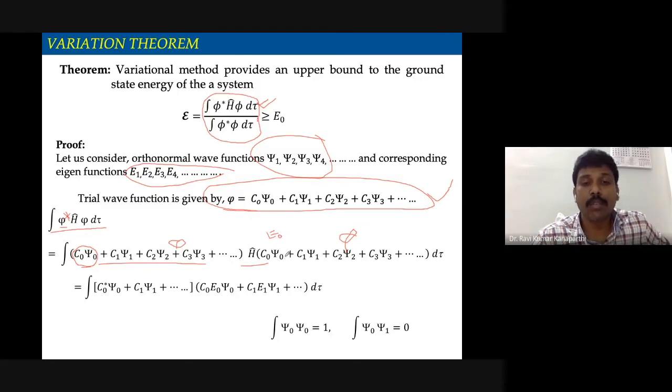Next, C1 psi 1 multiplied by this one. I think first let H operate on this, and then later we will multiply. When H operates upon C0 psi 0, we get C0 E0 psi 0. Similarly, when H operates upon C1 psi 1, we get C1 E1 psi 1 plus so on.